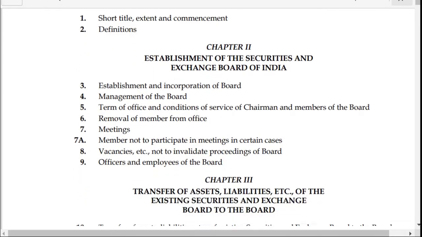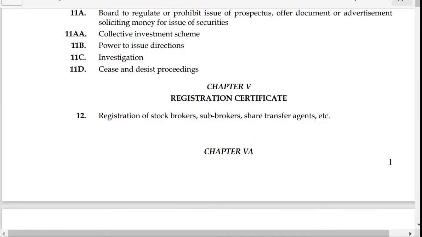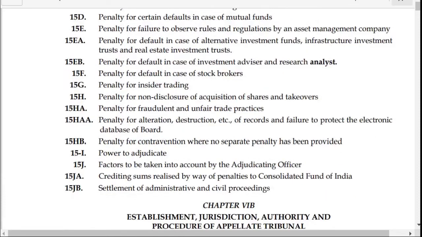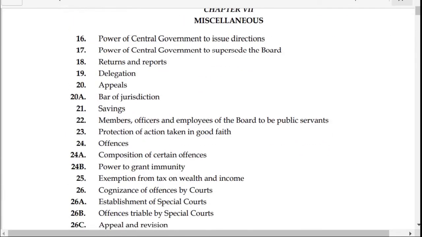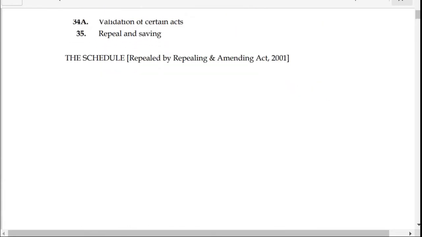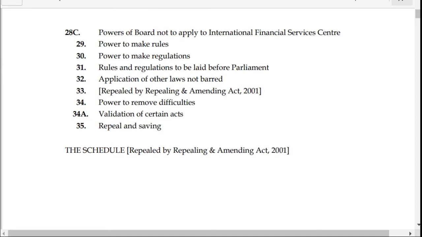This is the index, and there are 35 odd sections in this act. However, due to the expansion of different sections, it might be more than 35 sections.